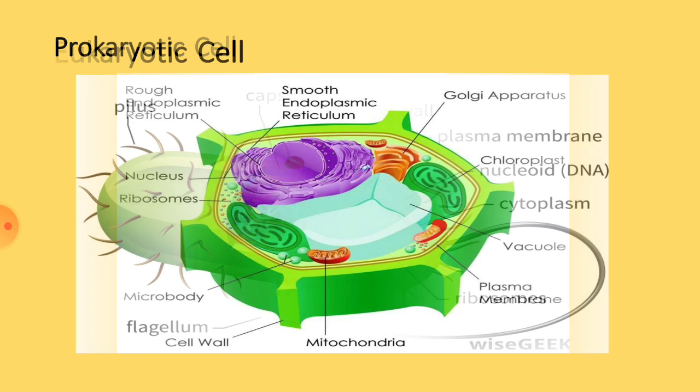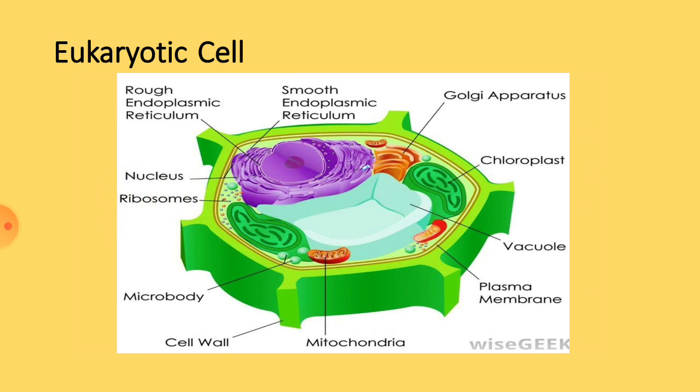If you observe the eukaryotic cell, the best examples are a plant cell and an animal cell. Here we can see a figure of a plant cell, which shows the cell wall. Below the cell wall you can see the plasma membrane. In the animal cell, the cell wall is absent. Below the plasma membrane we can see the cytoplasm.